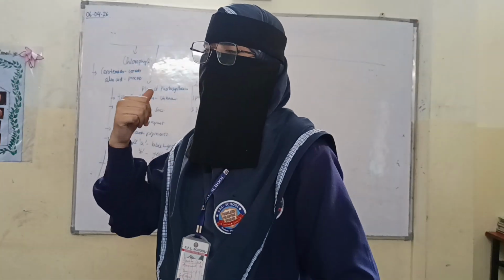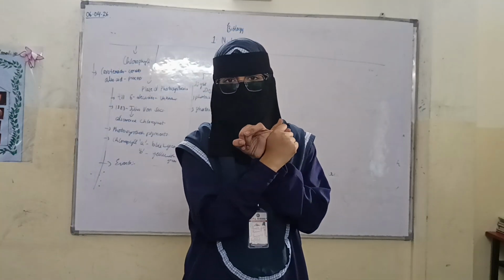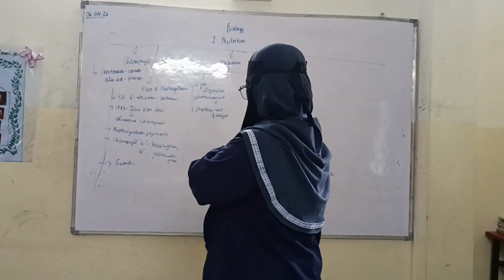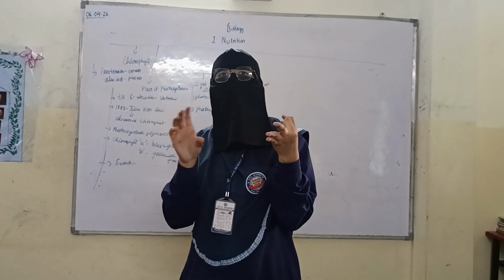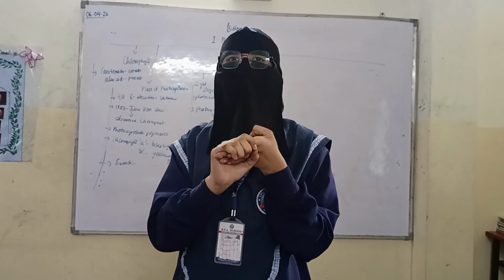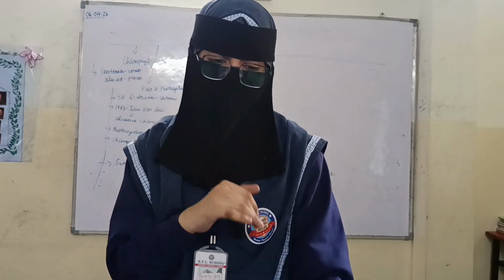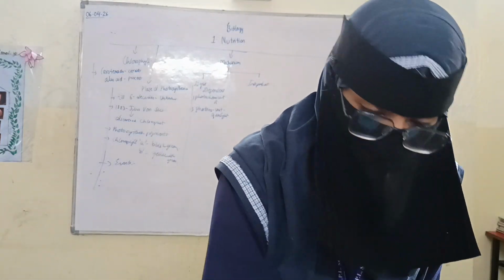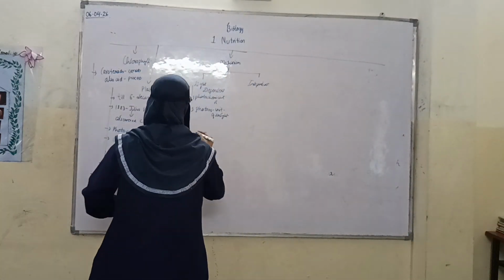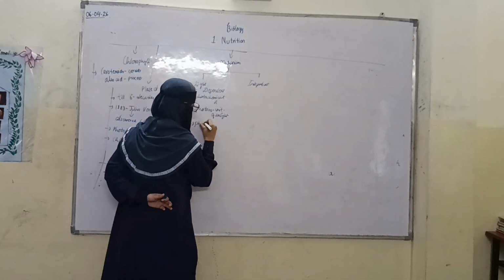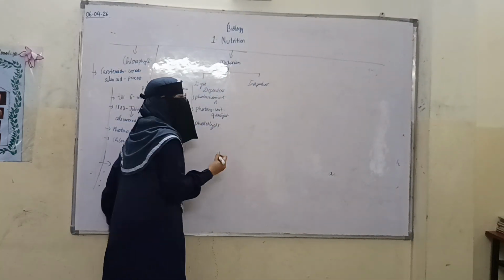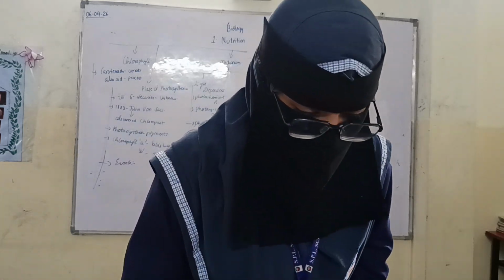So first chlorophyll becomes activated, then it absorbs photons, then chemical energy, then the water molecule is split and we get oxygen. This whole process is called photolysis.